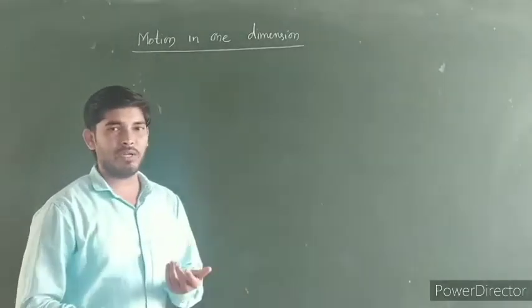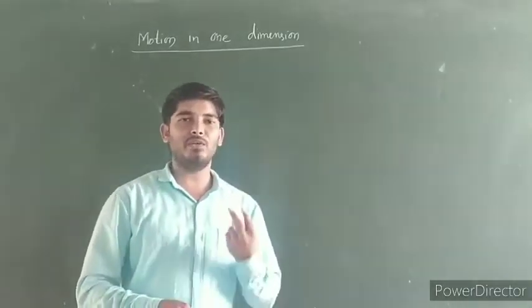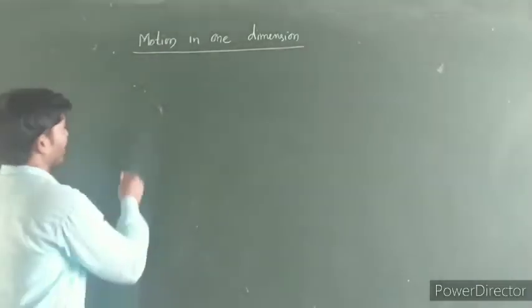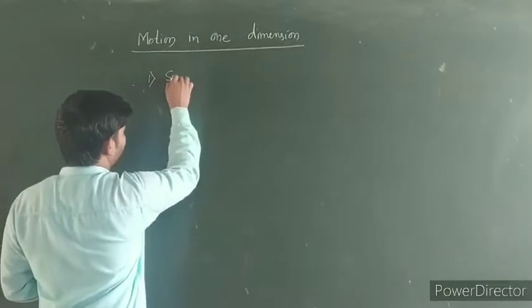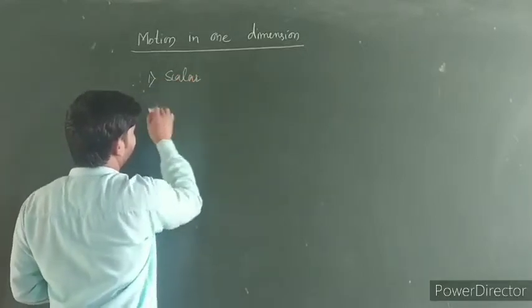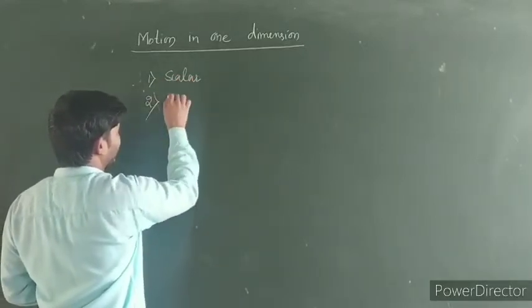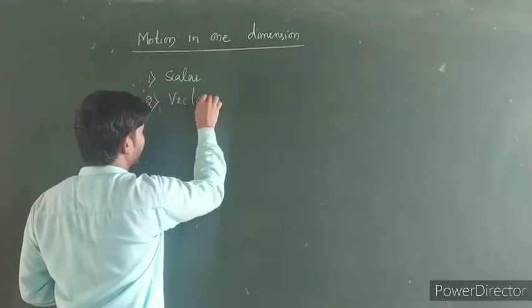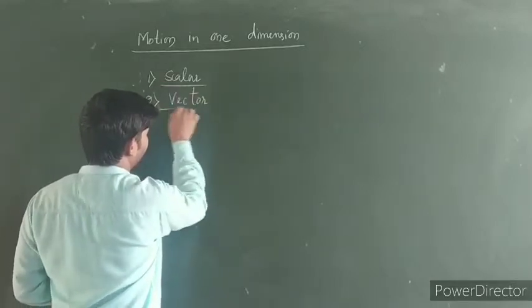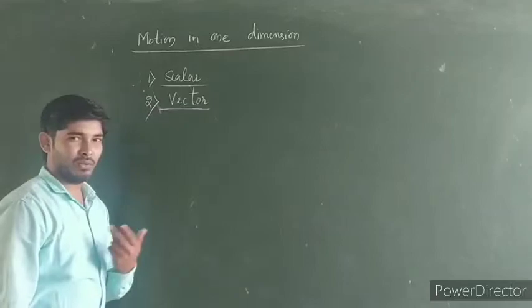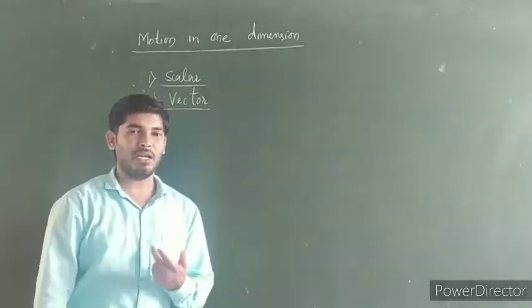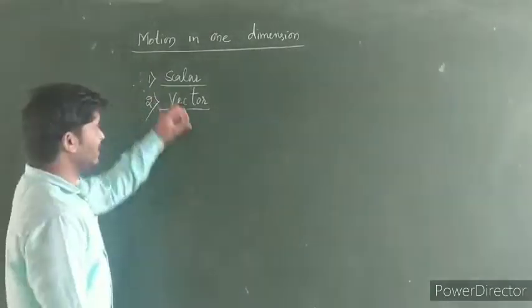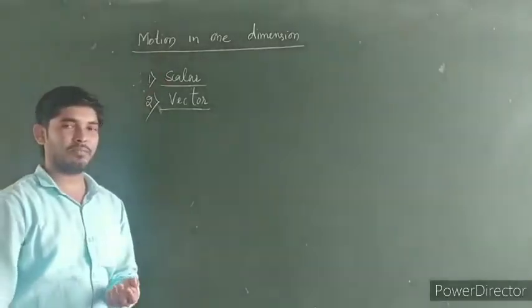Physical quantities are classified into two types. One is scalar quantity and the second one is vector quantity. Scalar and vector are the two types of physical quantity. Let me start with the scalar quantity.